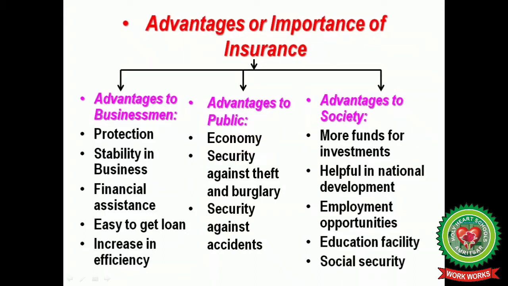So in this way the economy is there. Then security against accidents, like the public have the security of car insurance and health insurance. So in this way the advantages are provided to the public. After that, it provides advantages to the society also, like more funds for investments.